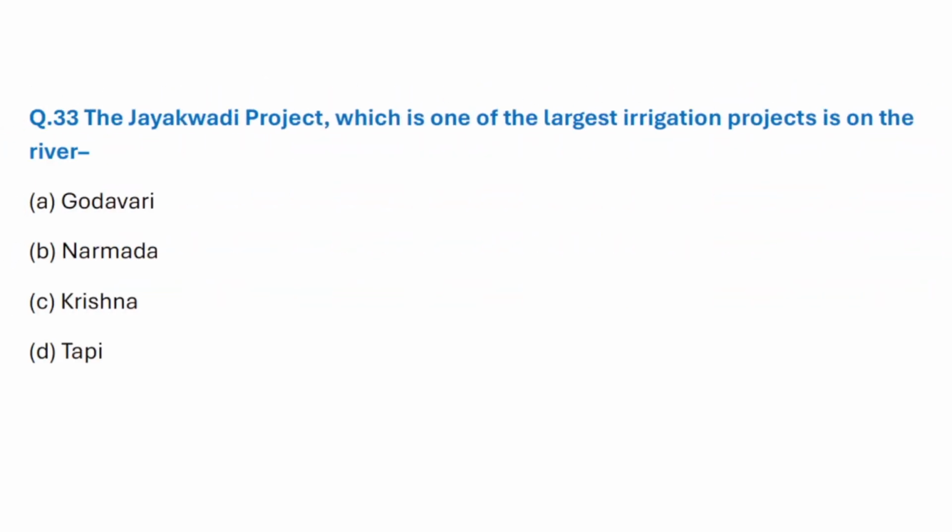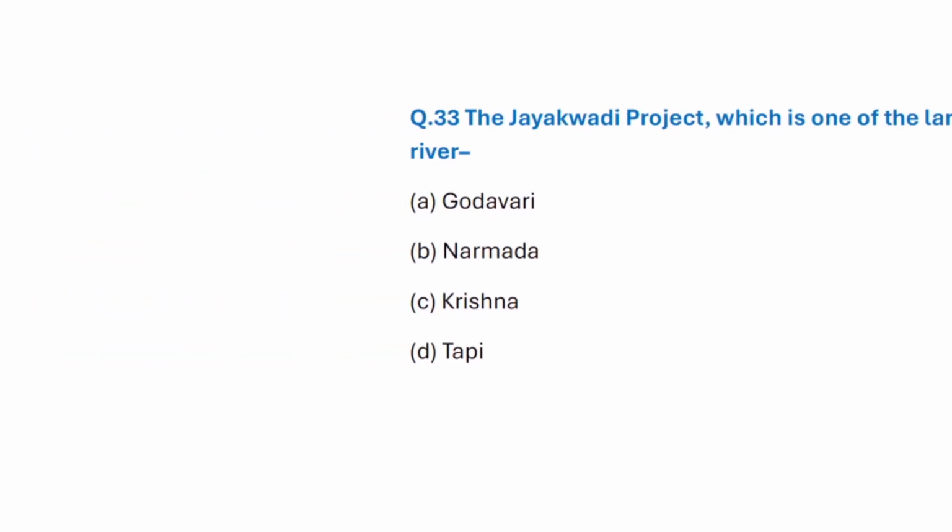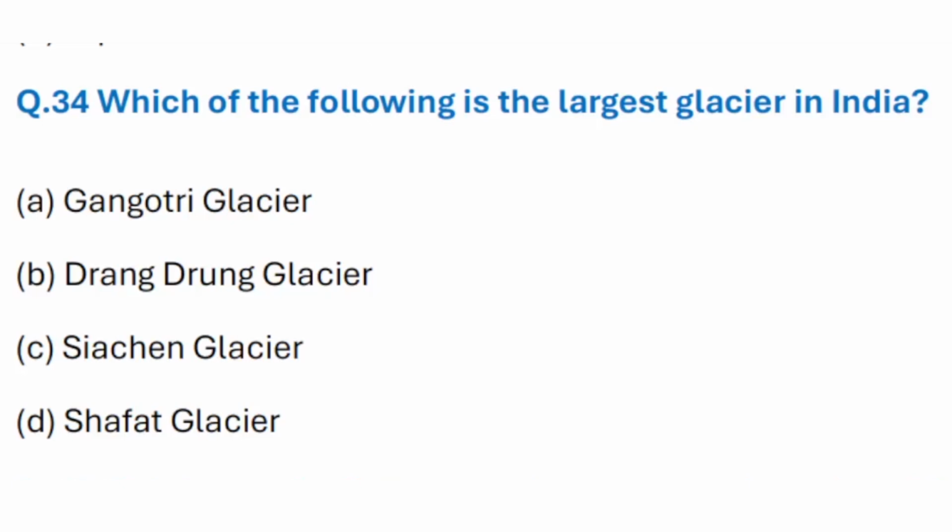The Jayakwadi project, which is one of the largest irrigation projects, is on the river. Correct answer is option A, Godavari. Which of the following is the largest glacier in India? Correct answer is option C, Siachen Glacier.